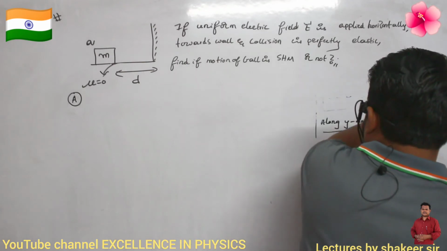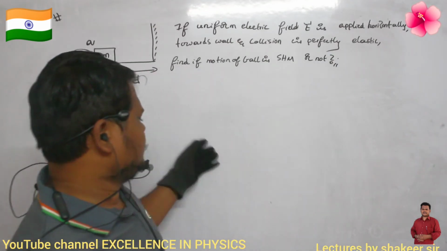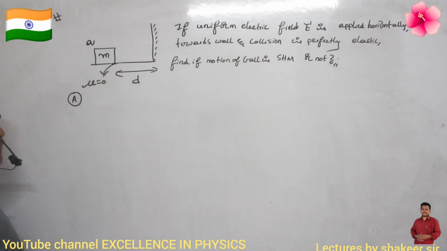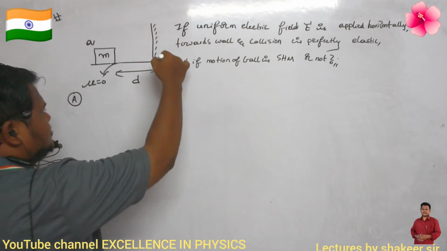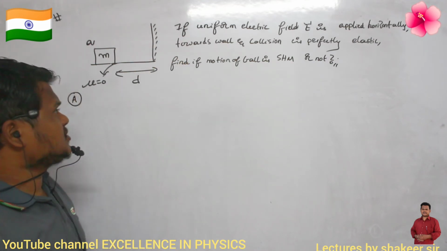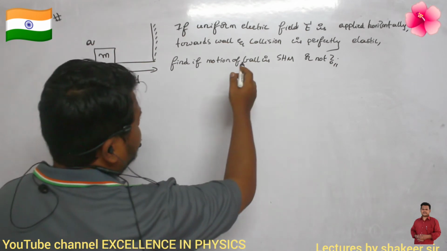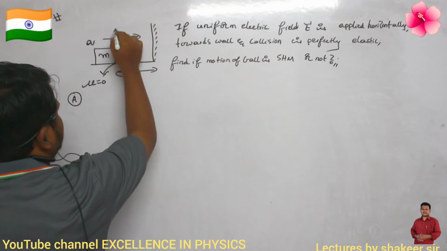So here there is a body of mass m which is resting on a frictionless surface. It is at a distance of d from this vertical wall. This is a vertical wall which is present at a distance of d. Are you able to understand? Now a uniform electric field is applied horizontally towards the wall.